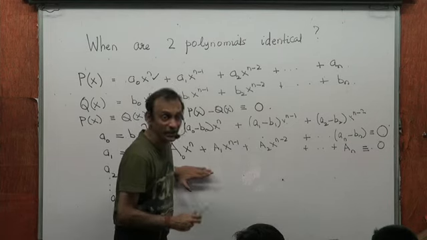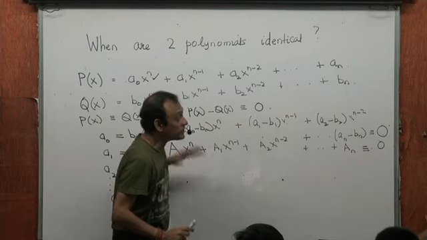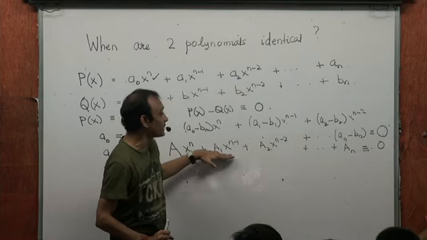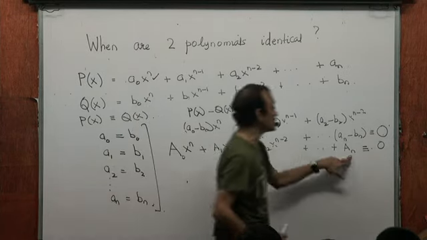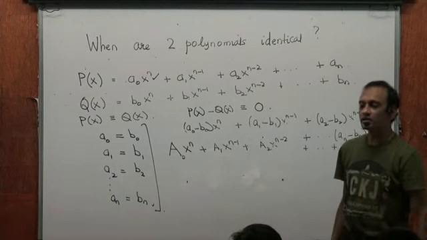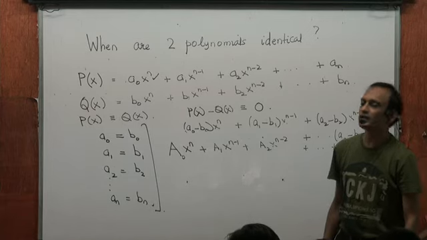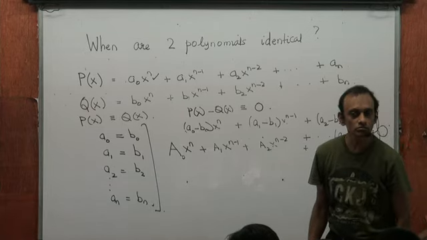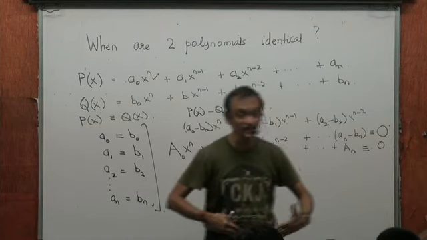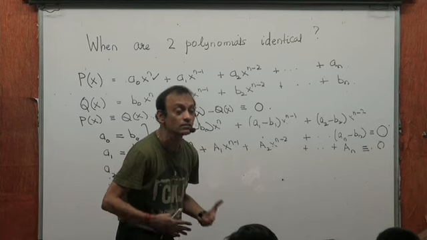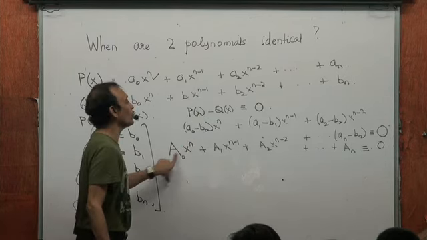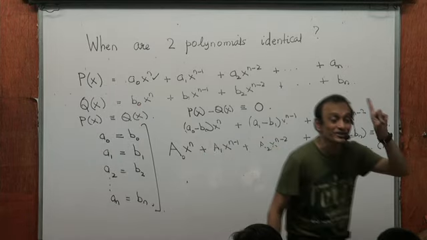A polynomial of degree n cannot have more than n roots. But the moment it becomes 0 for all values of x, it has more than n roots. That can happen only if a0, a1, a2, up to an are all 0.